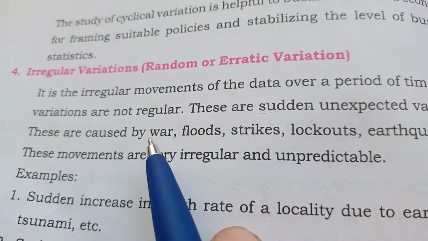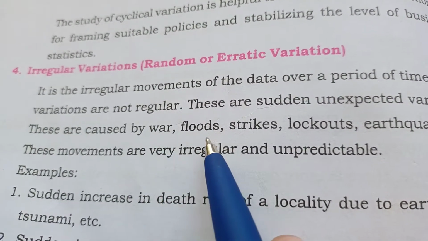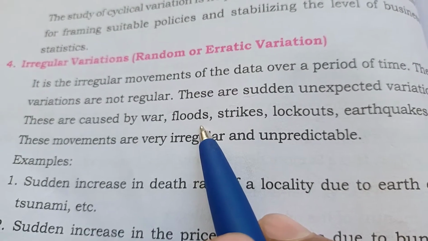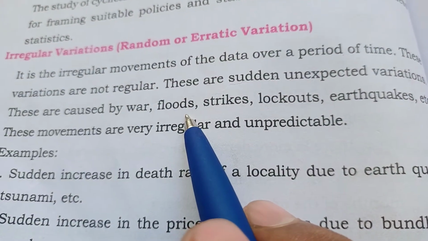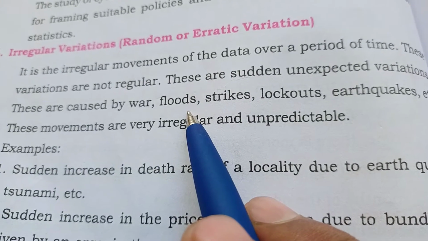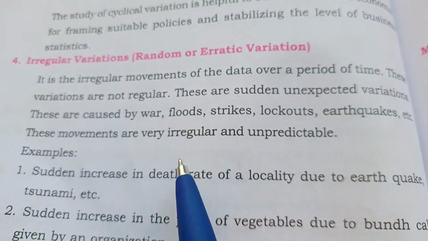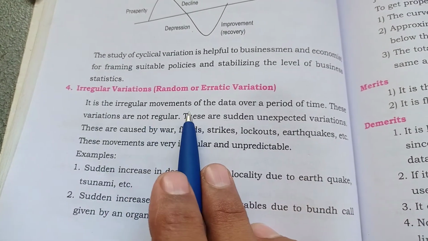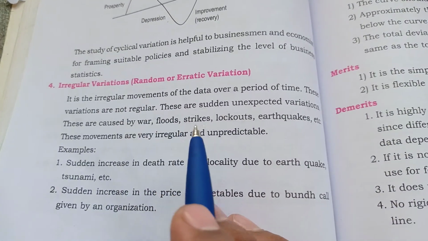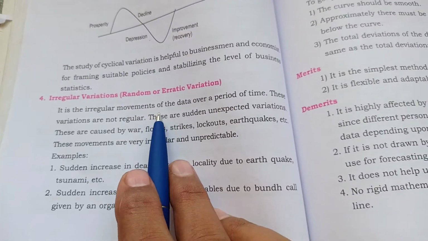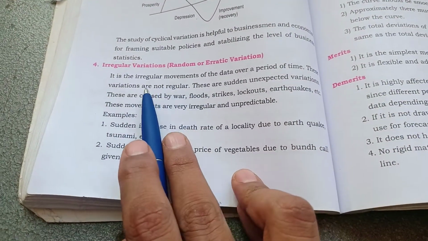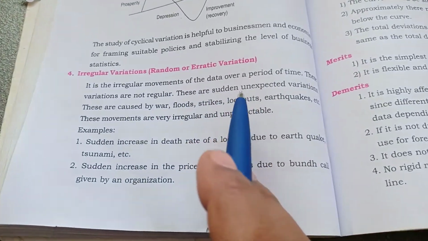Sometimes we can also quote here the COVID-19. Because of the COVID-19, because of the corona effect, many industries and the life of the countries and the life of the people suddenly get changes, and irregular movement takes place. This is called the irregular variation. It means irregular movement of the data.